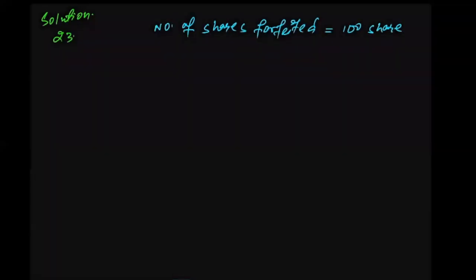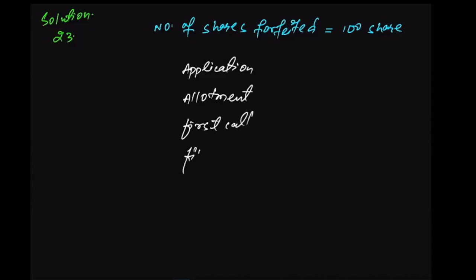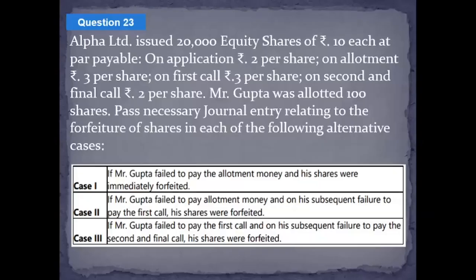And what were the installments by which the company wanted to raise the funds? The company decided to raise funds on application, on allotment, first call, and final call.